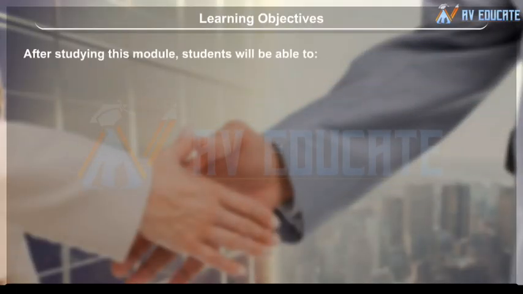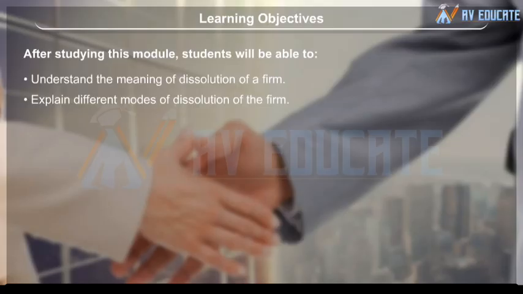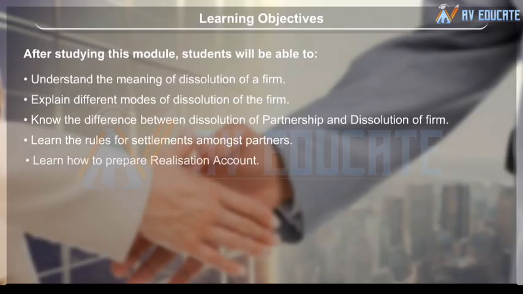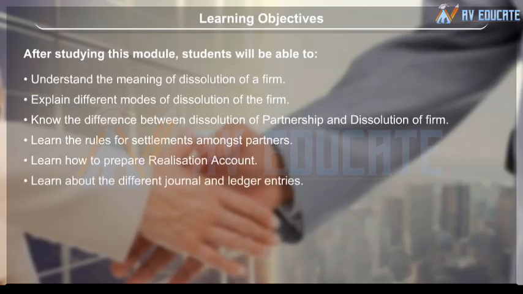Learning objectives. After studying this module, students will be able to understand the meaning of dissolution of a firm, explain different modes of dissolution of the firm, know the difference between dissolution of partnership and dissolution of firm, learn the rules for settlements amongst partners, learn how to prepare realization account, and learn about the different journal and ledger entries.